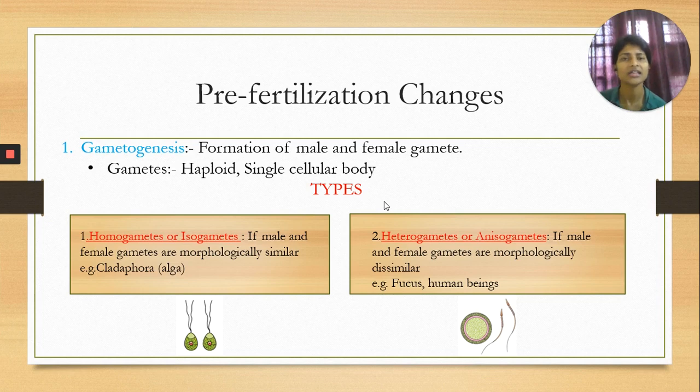There are various examples, but here we have taken the example of human beings. So the ovum is bigger in size as compared to the sperm. Both are morphologically different, and with regard to size also, these two are different from each other. Particularly, gametes are of two types: homogametes, that means morphologically similar, and heterogametes, that means morphologically dissimilar.